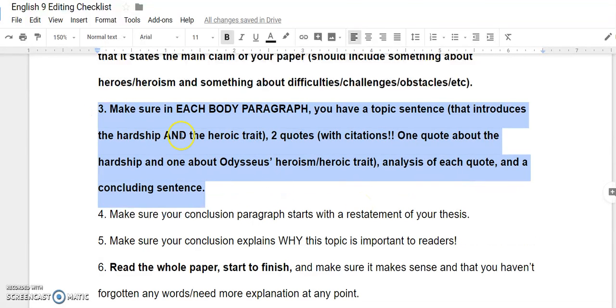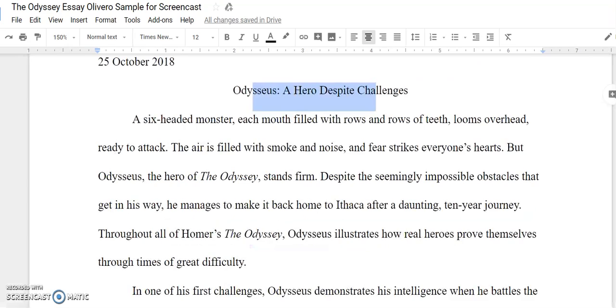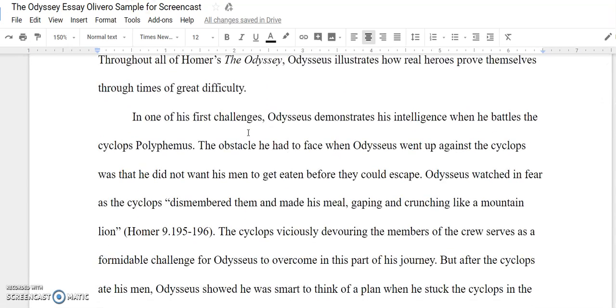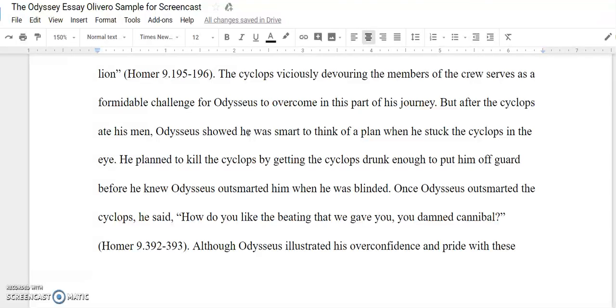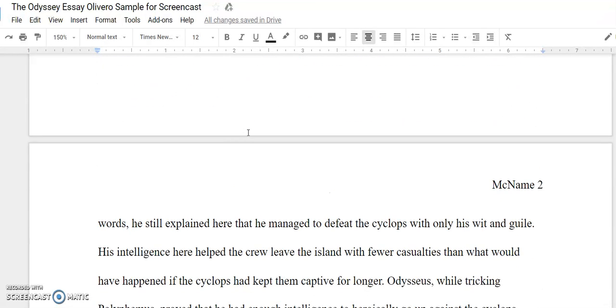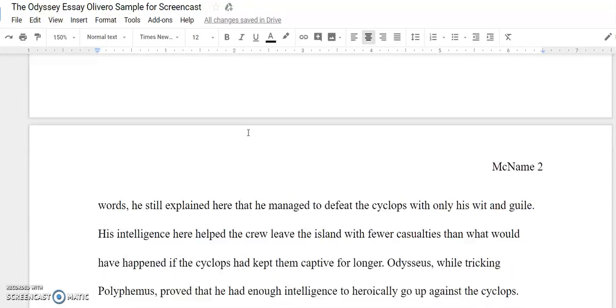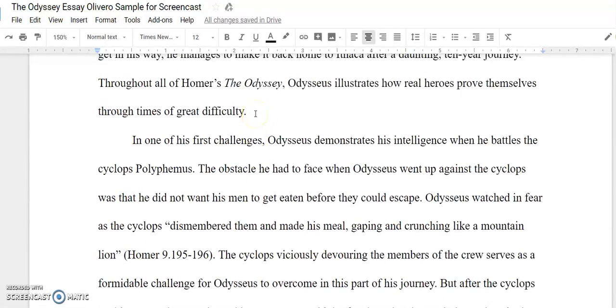So reread your body paragraphs. So if I'm going through to look at my samples, which I'm going to warn you right now, if you try to type up this paragraph and submit it as your own, it will show up on Turnitin as plagiarism because I have submitted this sample paper to Turnitin. So do not copy my sample here. That is plagiarism, but I will show it to you.